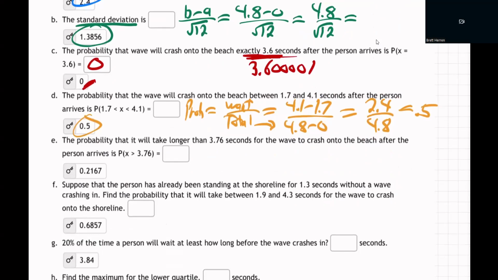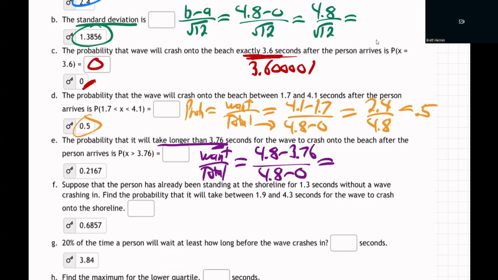All right, next, it says the probability it will take longer. Well, same kind of thing. It's the number we want over the total. So we always do probability, right? What's the chance of longer than that? That's going to be 4.8 minus 3.76 over 4.8 minus 0. Why is that? Well, because how much time is in the interval longer than 3.76? It's from 3.76 all the way up to 4.8, because that's the most, right? A new wave comes every 4.8 seconds.